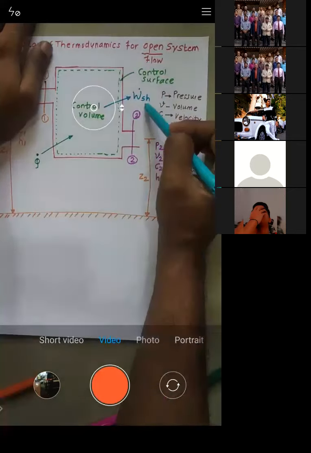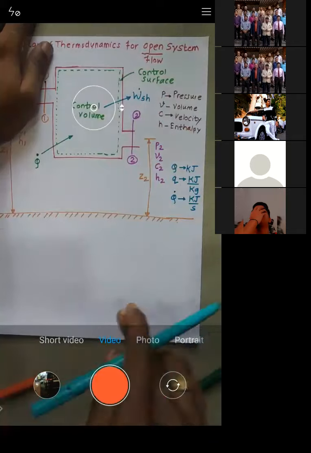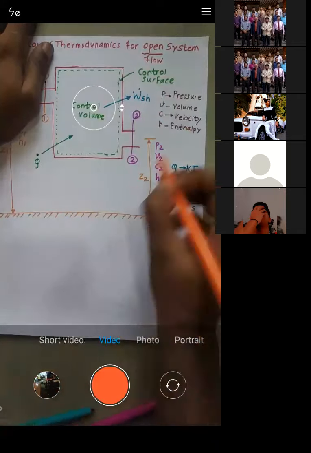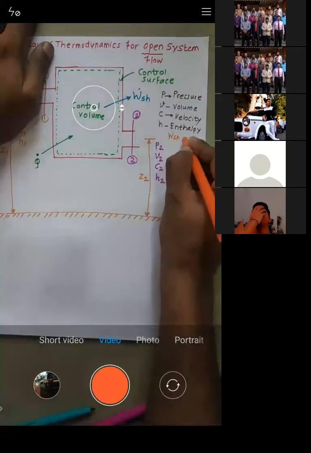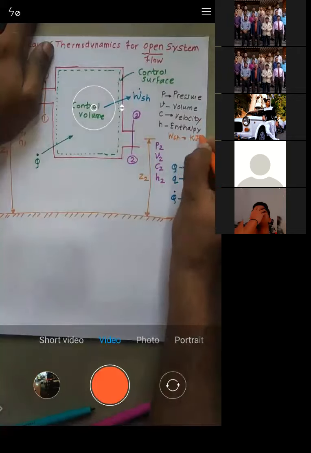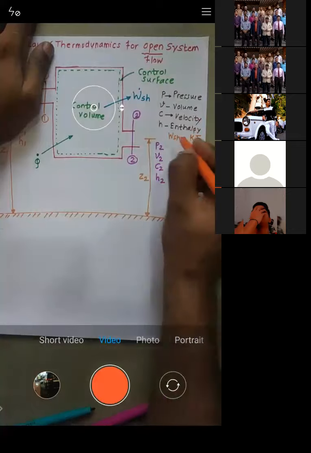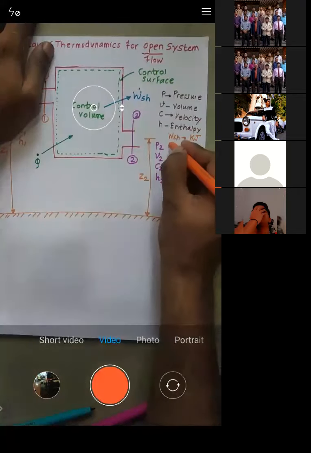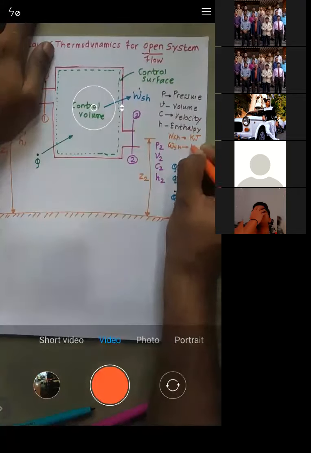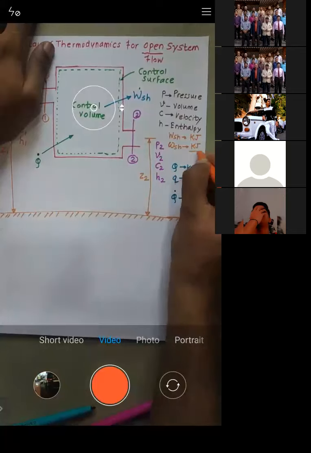The same thing applies to W dot SH. When you write it as capital WSH, the unit will be kilojoule. When you write it as small wSH, the unit will be kilojoule per kg.